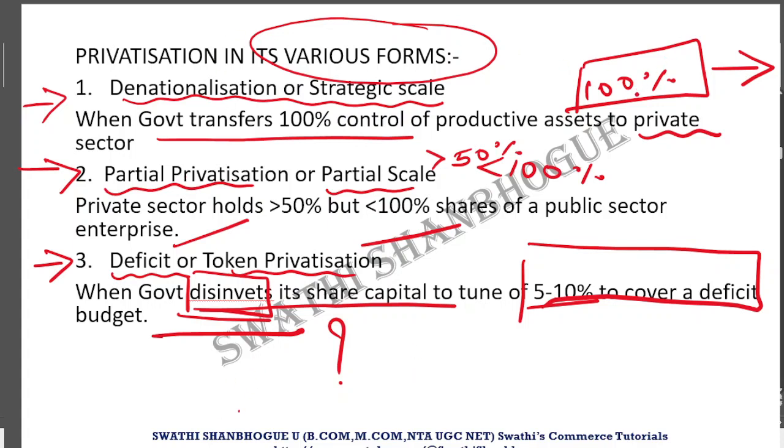If you are transferring the entire 100% of control to the private sector, it is denationalization or strategic scale privatization. If you are transferring more than 50% of the control to a private sector but it is less than 100%, you will call it a partial privatization or a partial scale privatization. And lastly, if the government itself is facing a deficit budget and you want to raise funds by disinvesting your existing shares to the private sectors, you are making a privatization by means of deficit or token privatization.